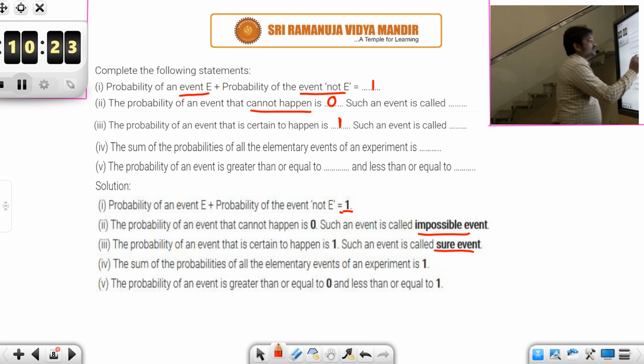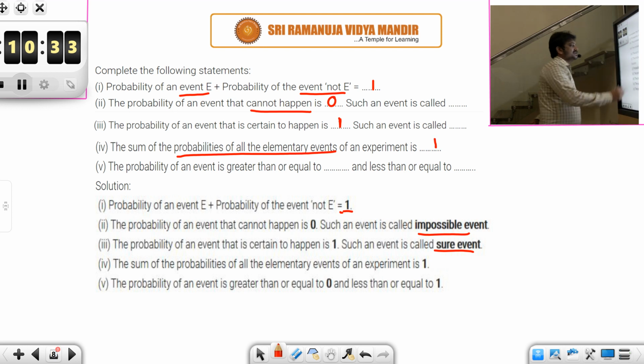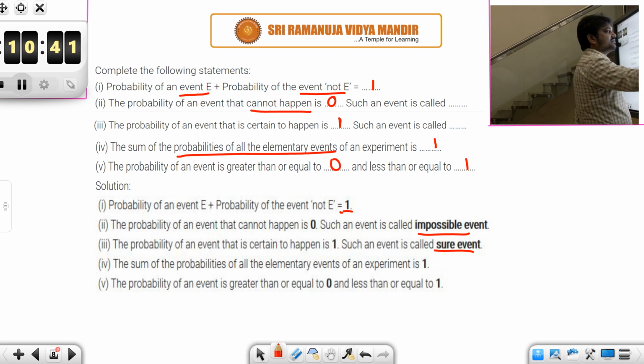And then the sum of the probabilities of all the elementary events of an experiment, as we have seen in the dice experiment, will sum to 1. Then the probability of an event is always greater than or equal to 0 and always less than or equal to 1. Remember this inequality, very very important.